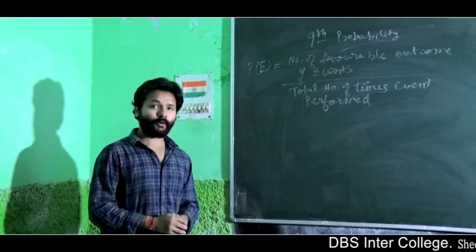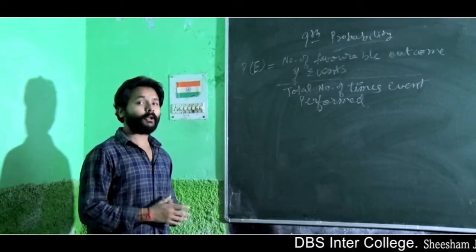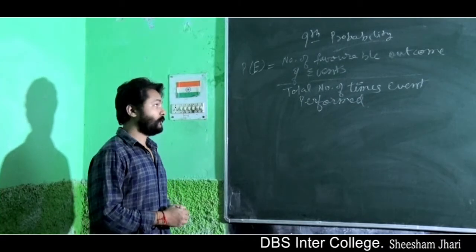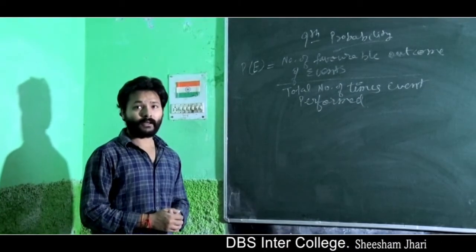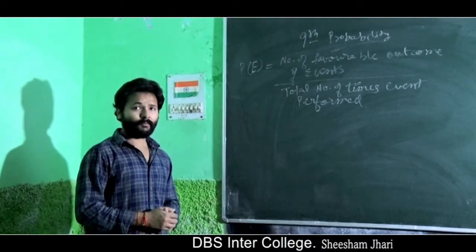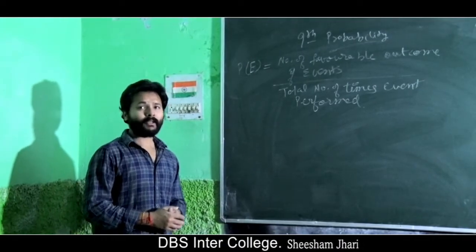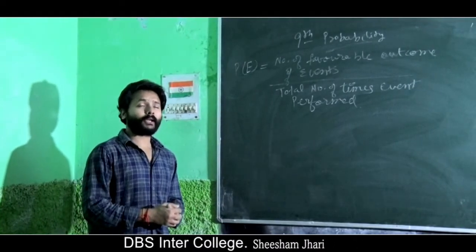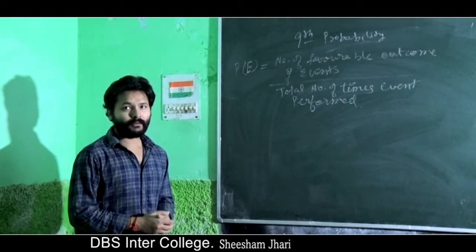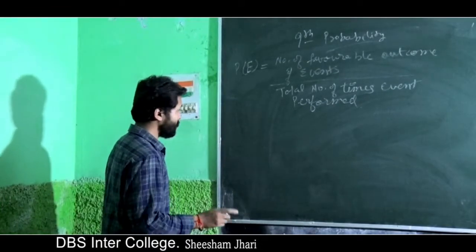Any event which is impossible has probability 0. If I say the sun rises in the west, that is an impossible event, so the probability of the sun rising in the west is 0. So there are a few points.